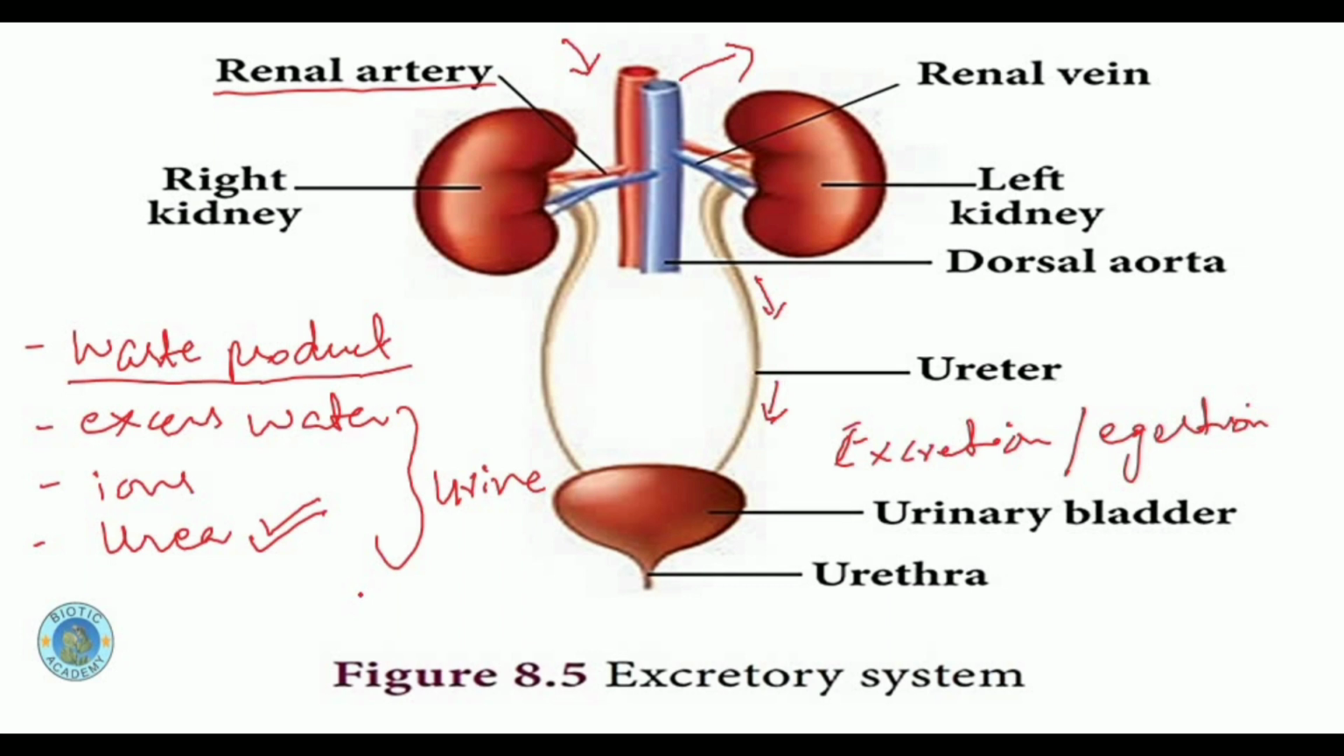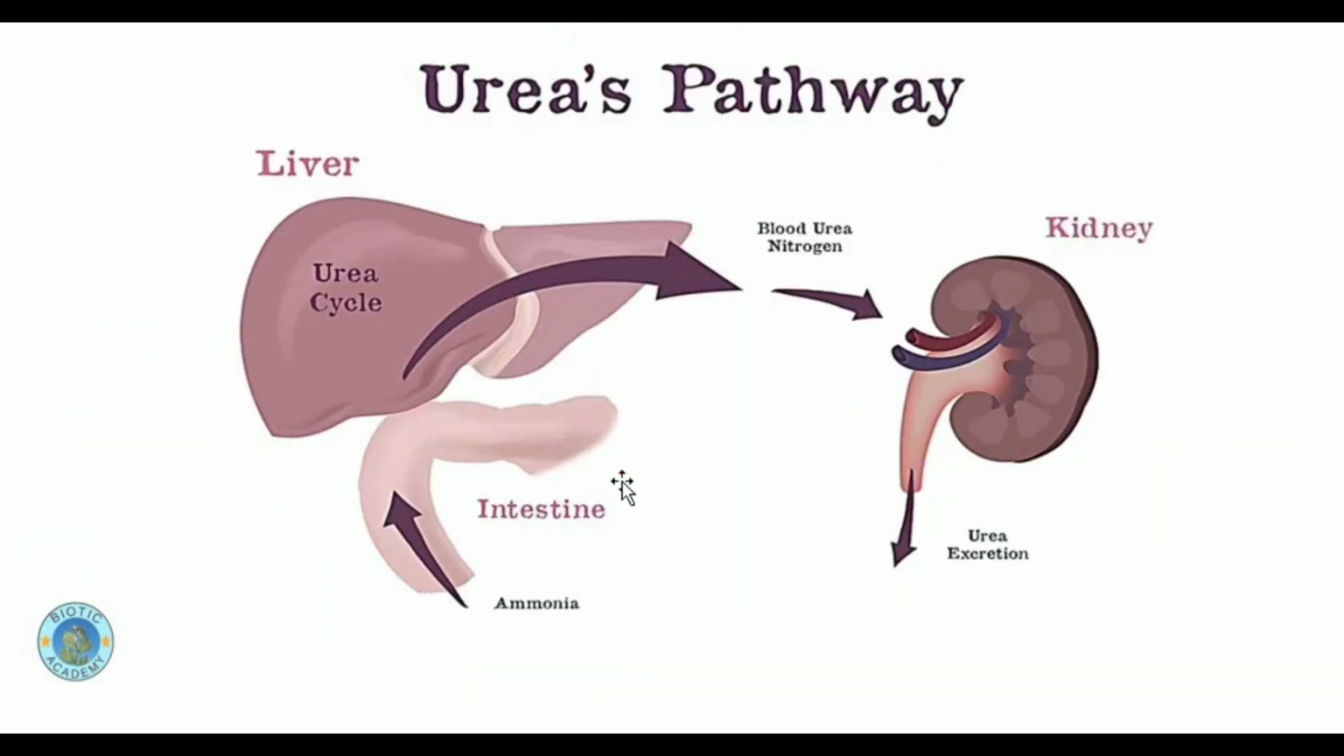What is urea? Where does it come from? Urea is basically a nitrogenous waste, and this nitrogenous waste comes from the breakdown of protein. Now, when we consume a big proportion of protein in our diet, the part of the protein which is composed of nitrogen is not good for the body. It has to be removed out of the body.